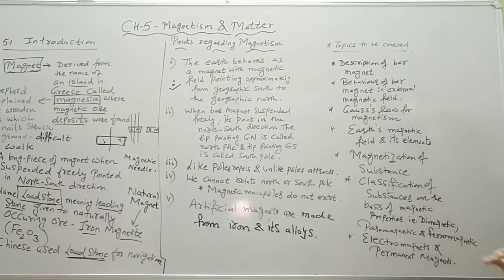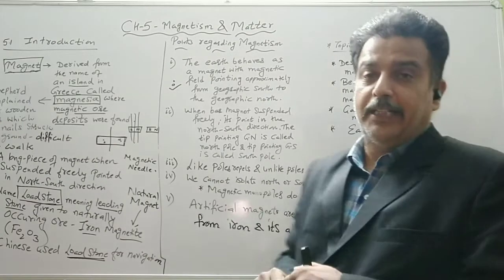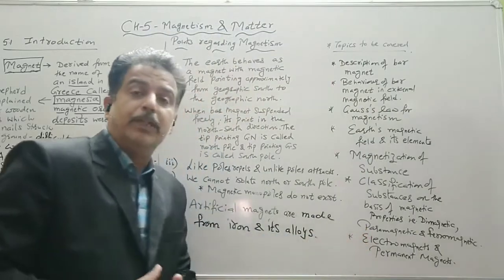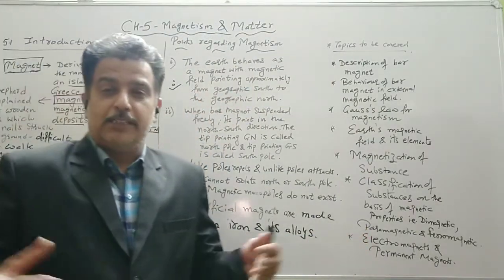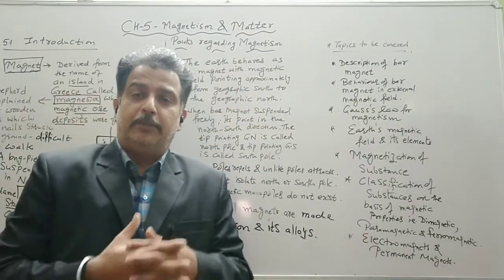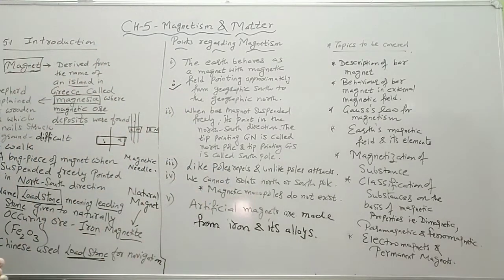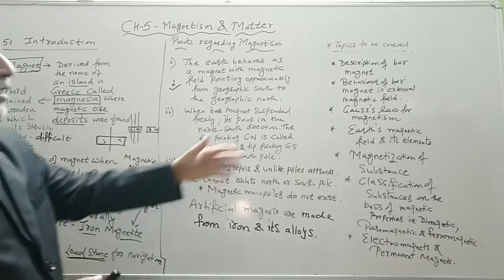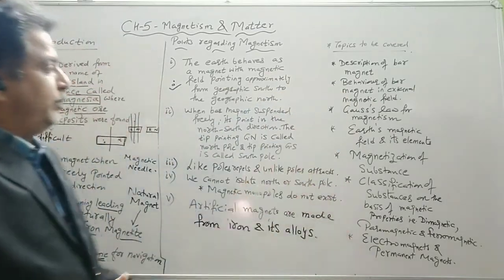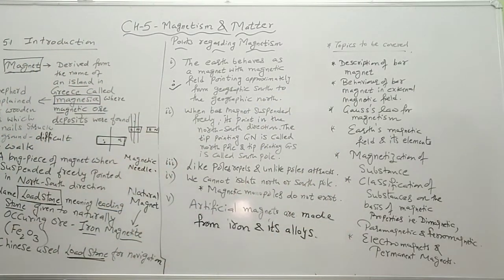And in the end we have electromagnets and permanent magnets. We know electromagnets are temporary magnets. As long as the current is passed through it, it behaves like a magnet. And then permanent magnets, which are used in our daily life. So these are the basic things which we will cover in this chapter, and these are the points regarding magnetism, and this is a brief history of magnetism.